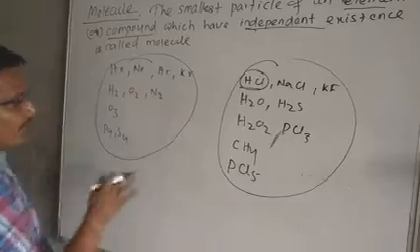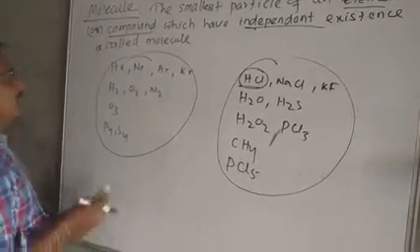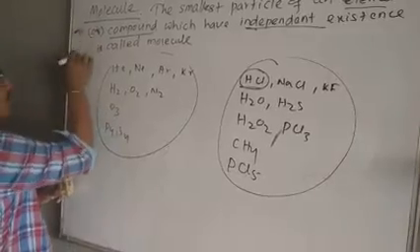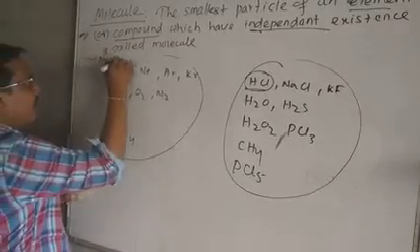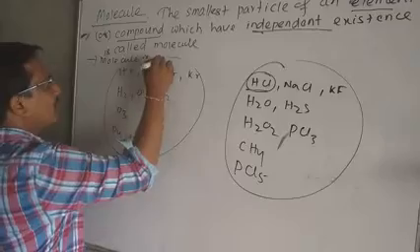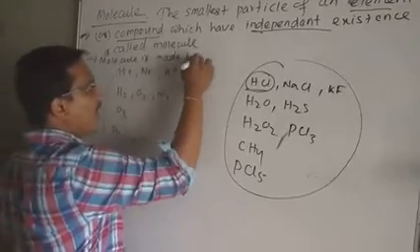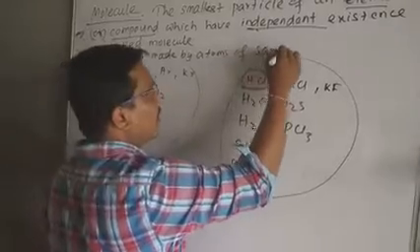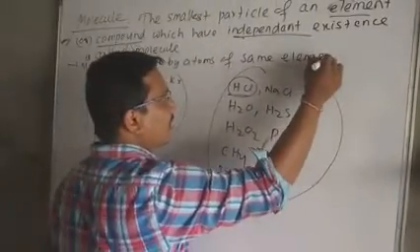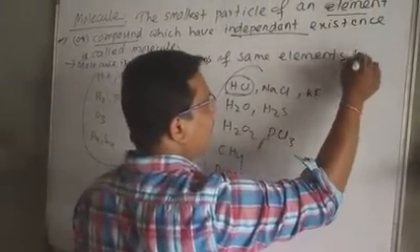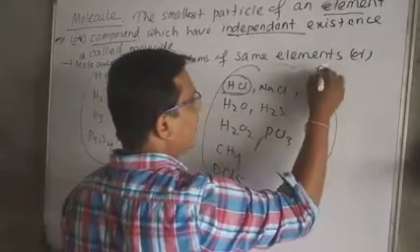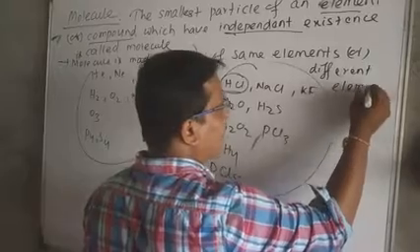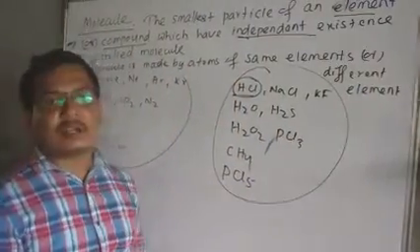From the following examples, it is concluded that a molecule is made by atoms of the same element or different elements.